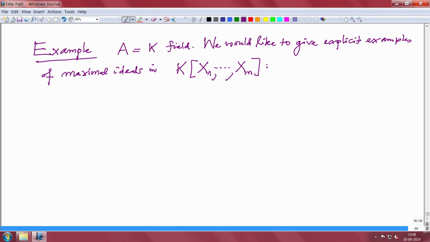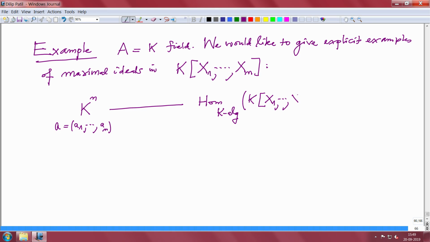All right. So, as you have noticed, these K power n tuples, let me write them: A equals A1 to An, and we have given a map from Hom of K-algebras from the polynomial ring to K. So, remember at the back of your mind that K equals B in the above notation. And what is the bijection?